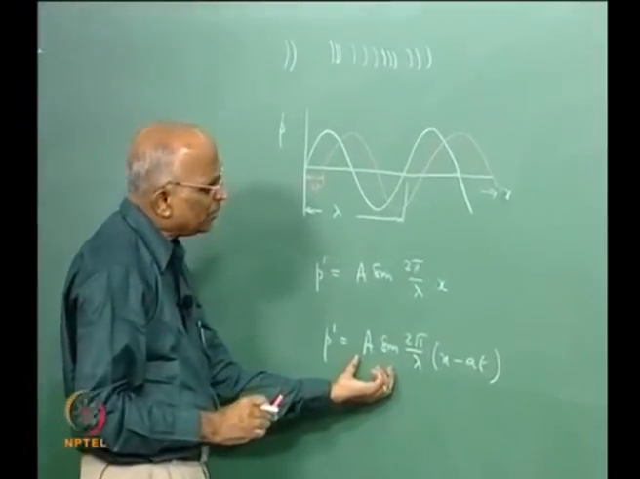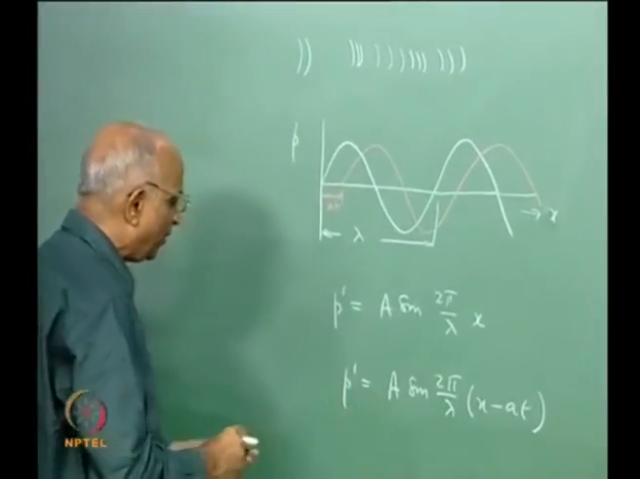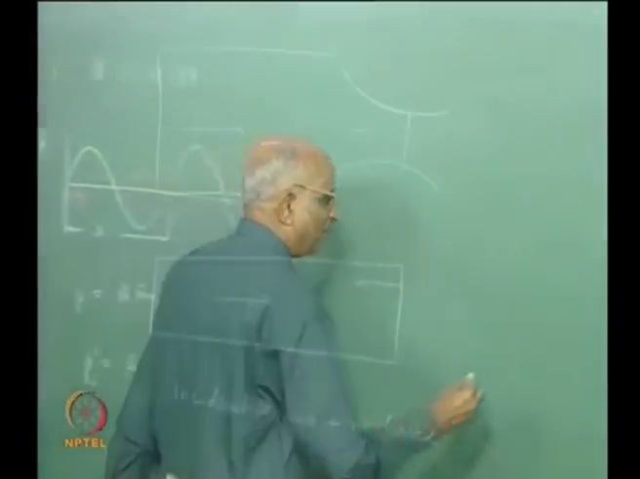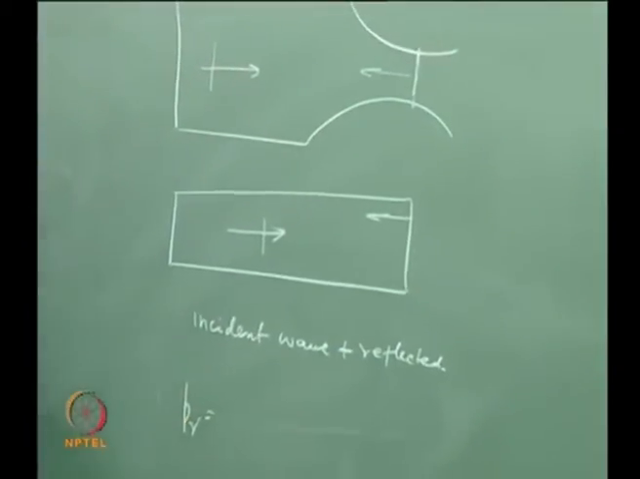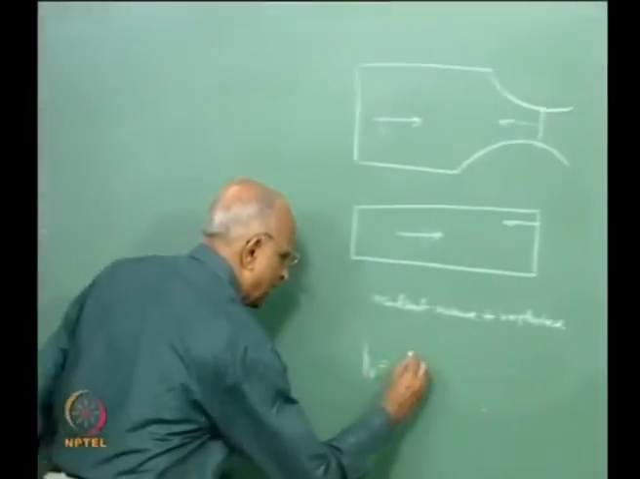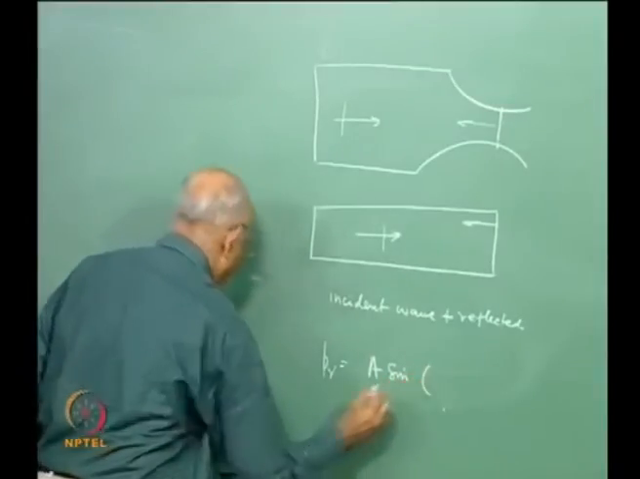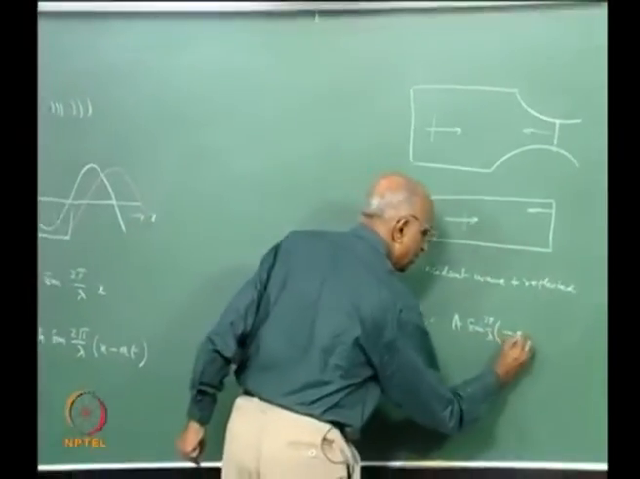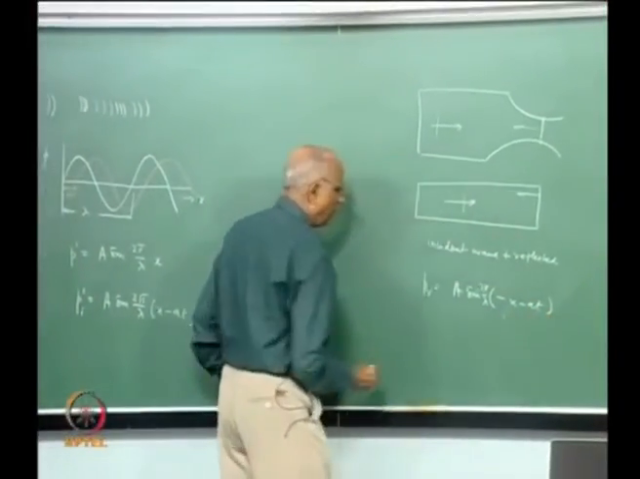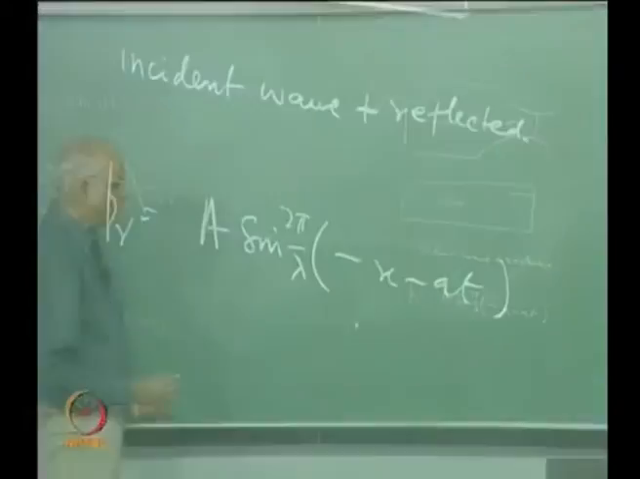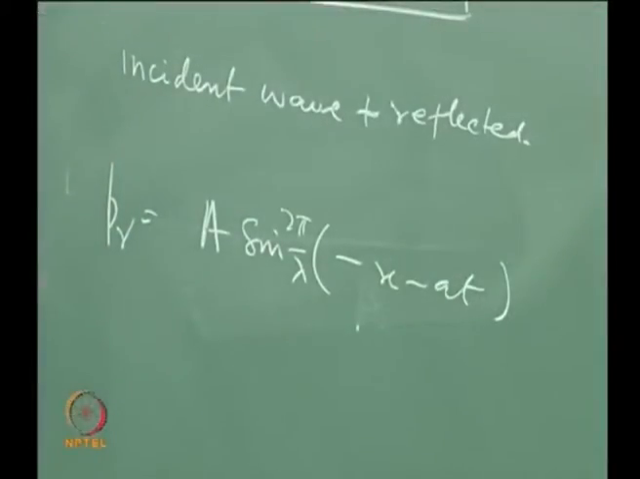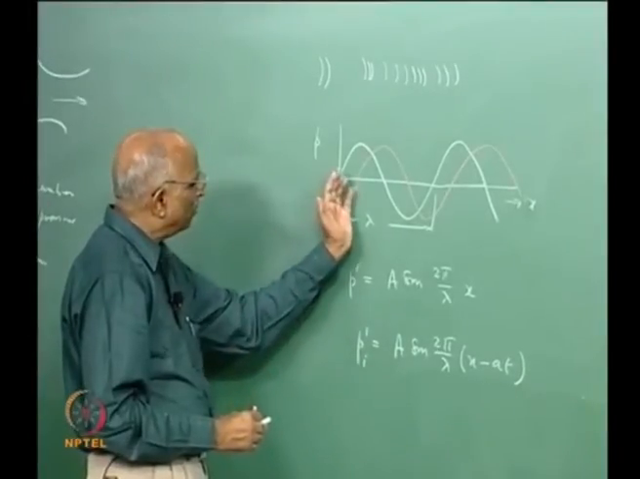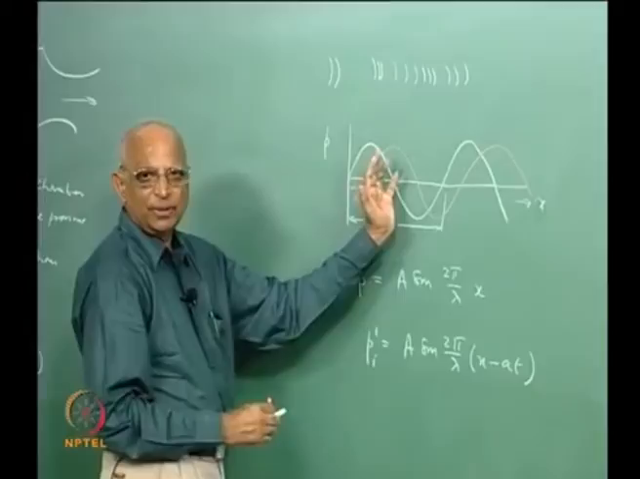Now what will be the equation to a reflected wave if the incident wave I say is Pi is given by this? The equation to a reflected wave should be, it is moving in the opposite direction, therefore it should be A sine of 2 pi by lambda into minus x minus at, or minus A sine 2 pi into x plus at, and this is what we will be looking at in the next class. We will be trying to see whether some wave motion is possible in the chamber and what